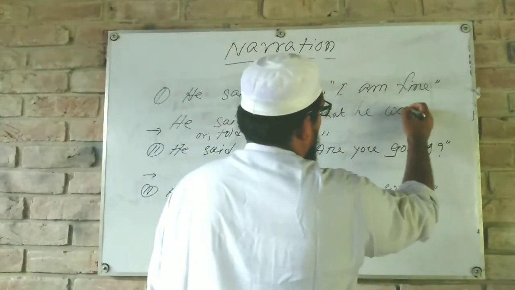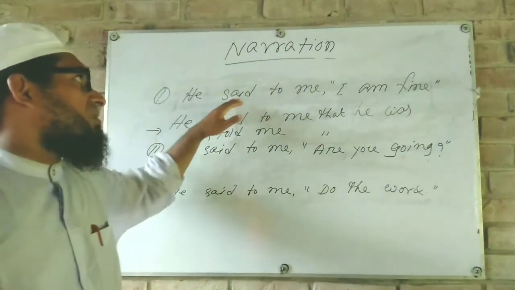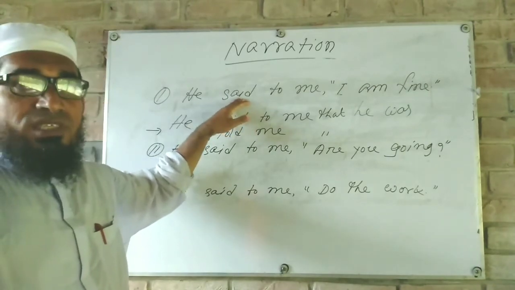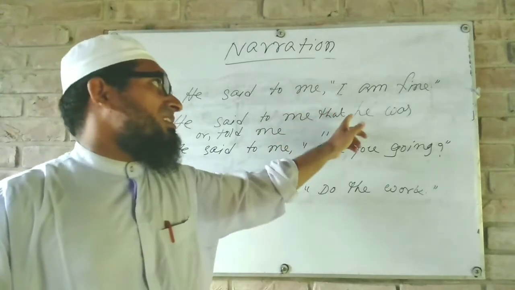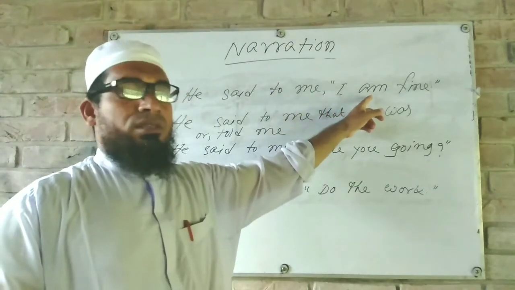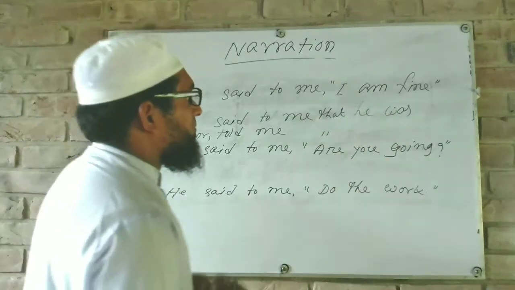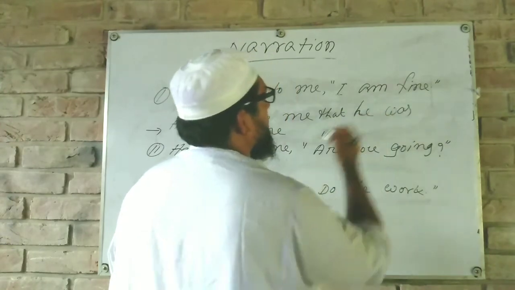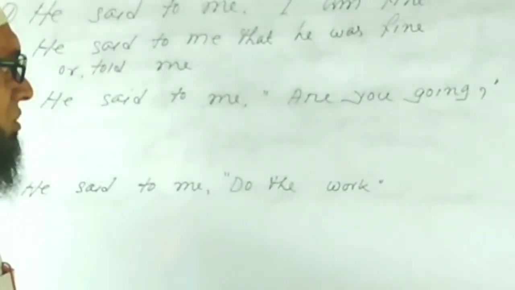We have to change the verb here, because the reporting verb is said. This is past tense. If the reporting verb is written in past tense, then we can change the tense of the reported speech. So here we have to use past indefinite tense. He was fine.